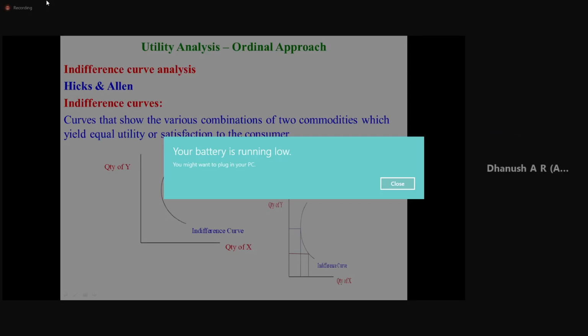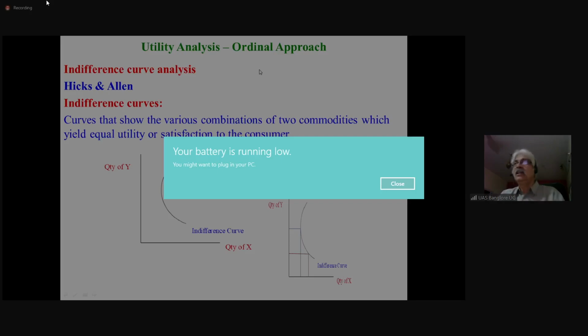Here, we say we cannot measure the utility. The ordinal approach says you cannot measure the utility, but Alfred Marshall said you can measure the utility, and the unit of measurement was utils.